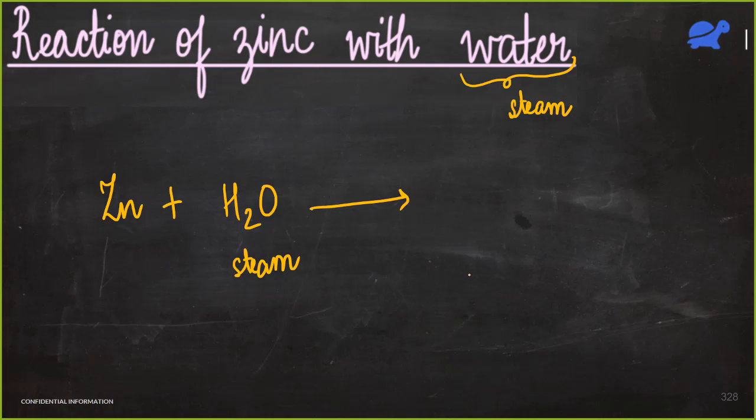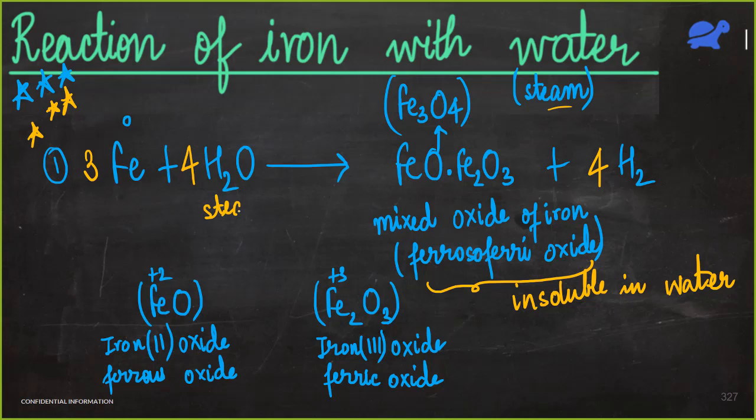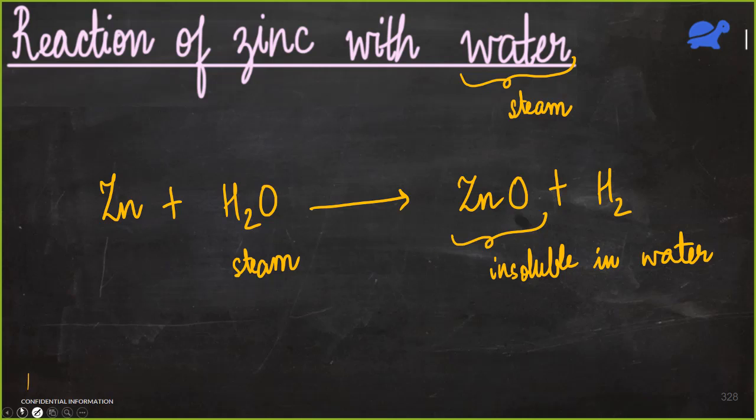And what will we get now? What are the products? ZnO plus H2. Very good, Nandana. Correct answer, ZnO plus H2, and the reaction will again just stop here because zinc oxide is insoluble in water. So I didn't mention steam here. I should have written steam. Okay. And yeah, this reaction also is balanced.